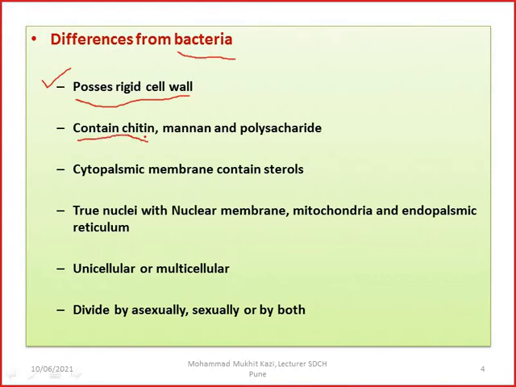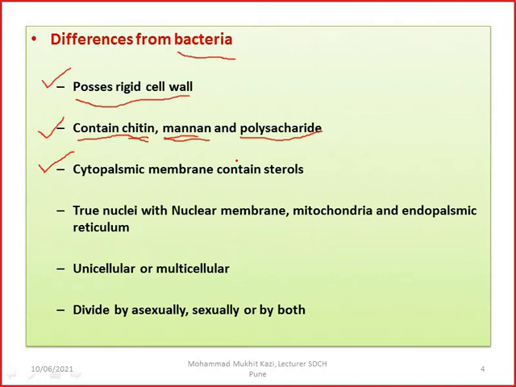If you remember, the cell wall of the bacteria has lipopolysaccharides, then polysaccharides, then teichoic acid, then peptidoglycan. All those constituents you will not find in the fungi. Here you have chitin, mannan, and then some polysaccharides also, which make their cell wall rigid.